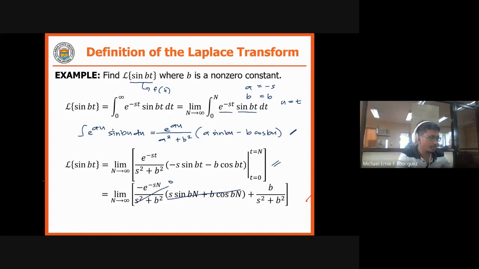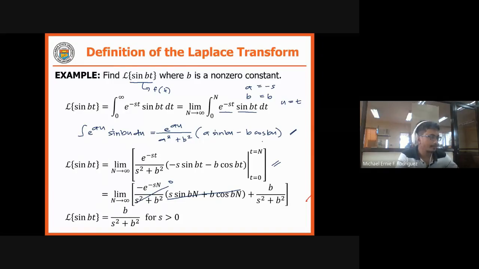So therefore, the Laplace transform of your sine bt is b over s squared plus b squared, for s greater than 0. Your s must be greater than 0. So this is now the Laplace transform of your sine bt.